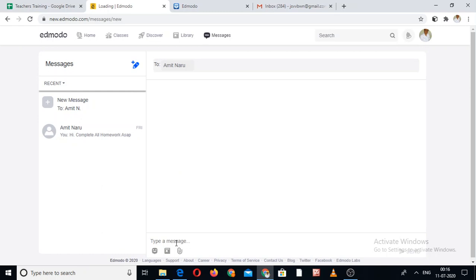Type a message: hi, complete your work as soon as possible. If I would like to add any emoji from the library or any attached files, I can do that, and after that I send it.